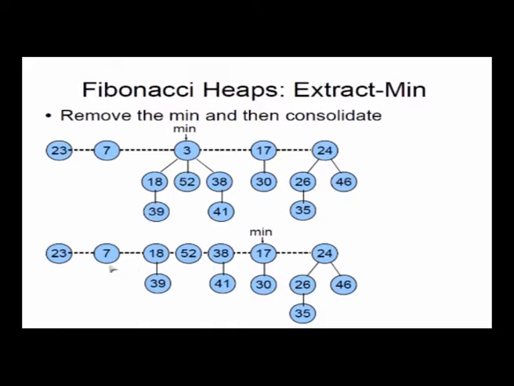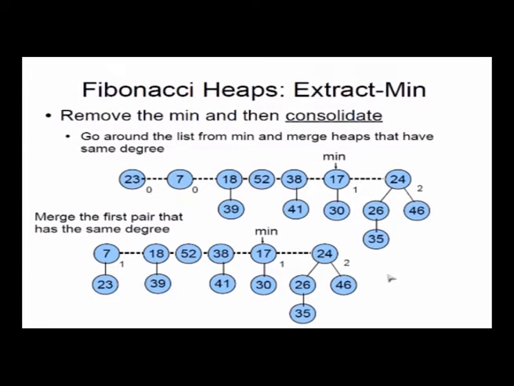Also, if you keep doing this, the whole tree will eventually become flat. You will just have a bunch of nodes in one list, a linked list. It will not be a tree at all. There is no hope of doing any operation in order log n time. So we need to do something to make this tree better. The operation that we do is called consolidate. What is consolidate?